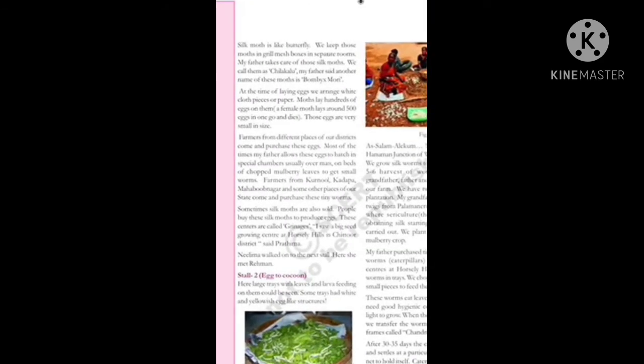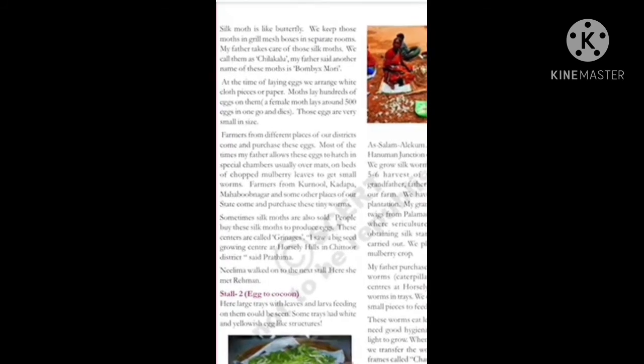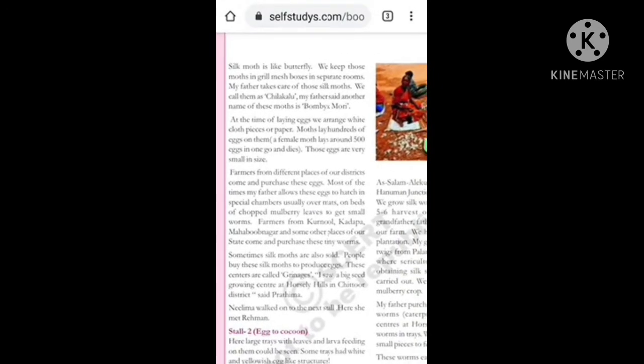Silk moth is like a butterfly. Already we discussed how it is like a butterfly. We keep those moths in grill mesh boxes in separate rooms. My father takes care of those silk moths. Whose father? Pratima's father, because he works in that seed growing center.